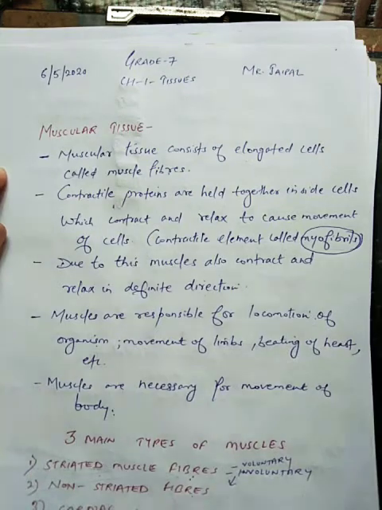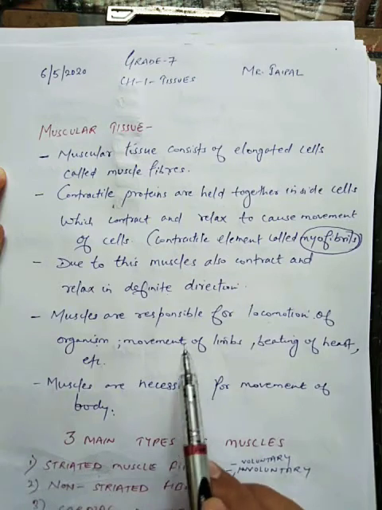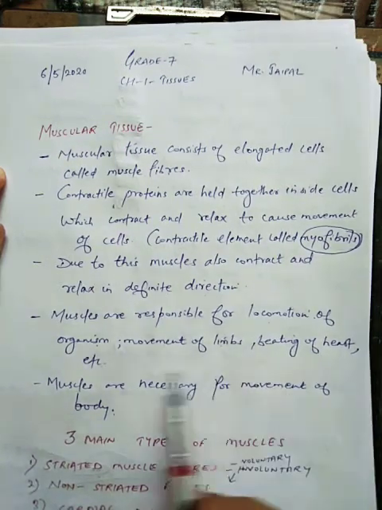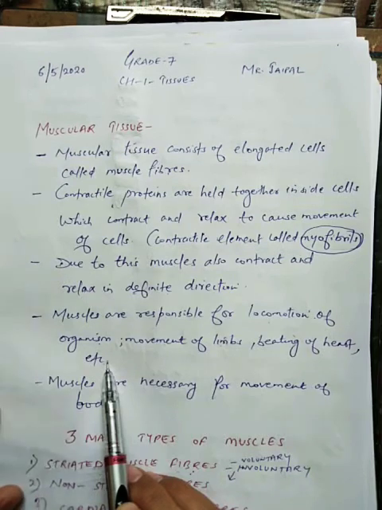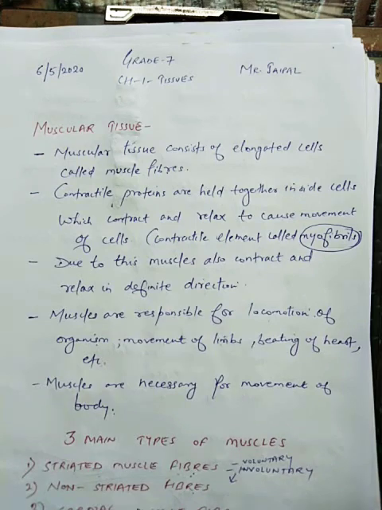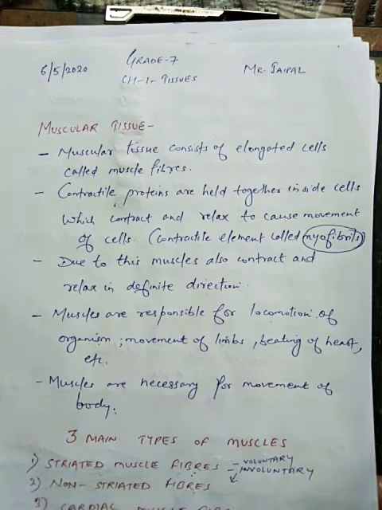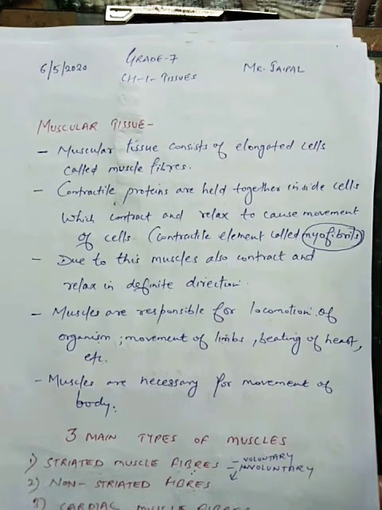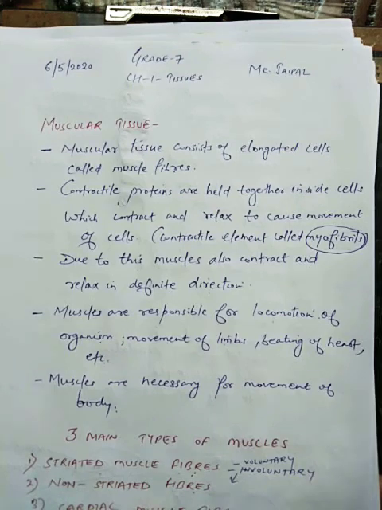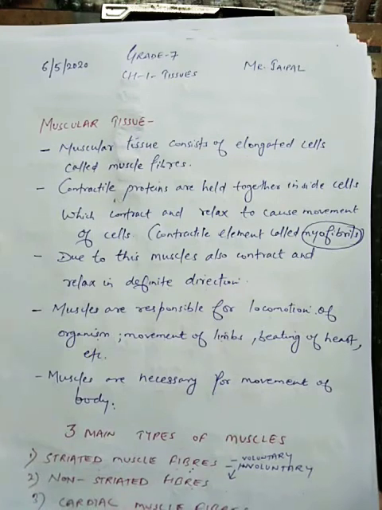Now, students, you can see here muscles are responsible for locomotion of the organism, movement of limbs, and beating of heart, etc. Due to muscles, the organisms are able to locomote, means they are able to change their position, they are able to move their limbs, their hands, their legs, and beating of the heart and other organs also takes place due to this muscular tissue.